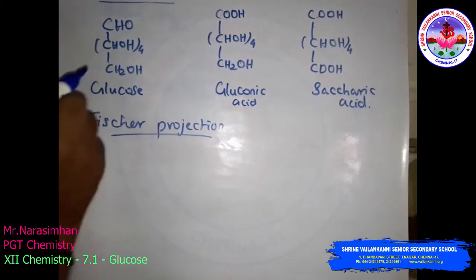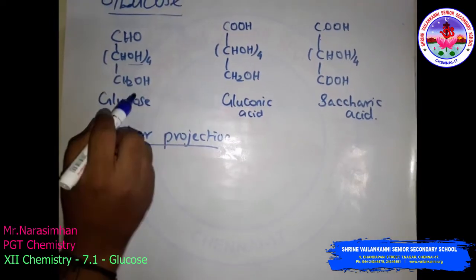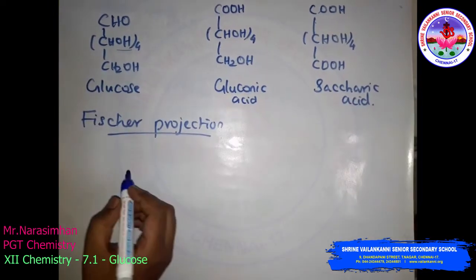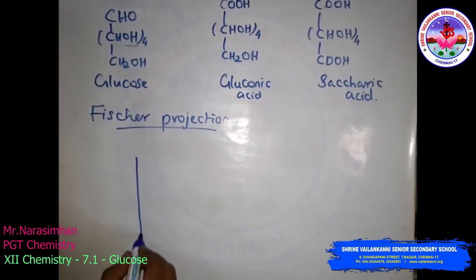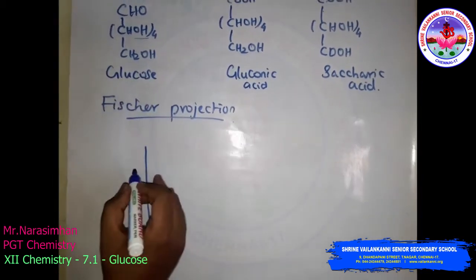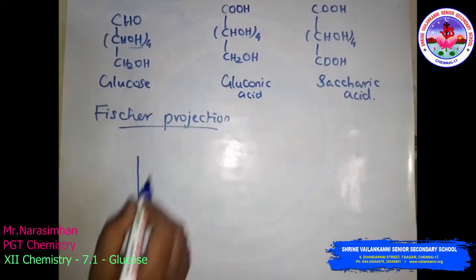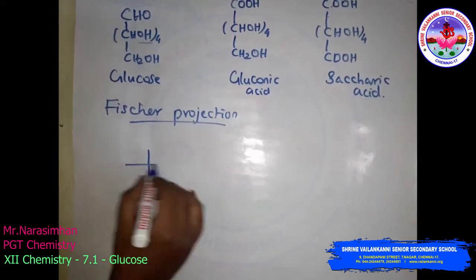We can see where the different OH groups are present, the spatial arrangements like this. The number of carbon atoms for glucose is 6, this also 6, and this also 6. All these are 6 carbon atoms.